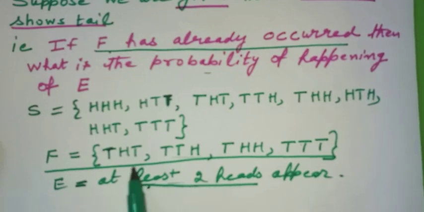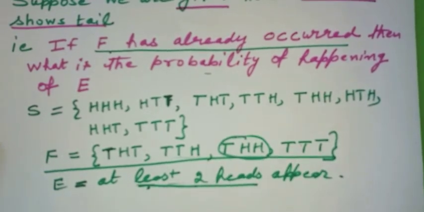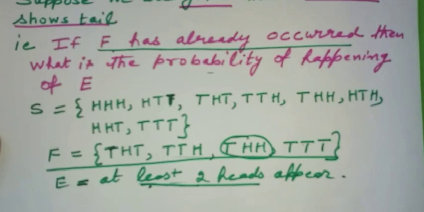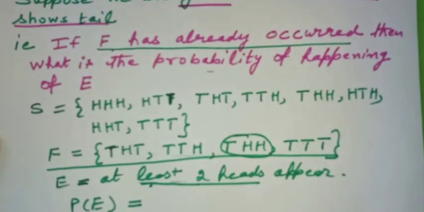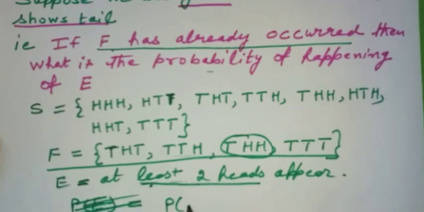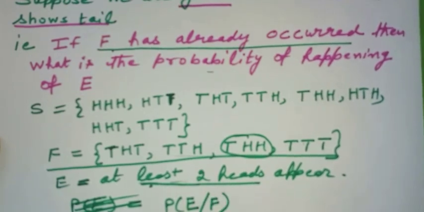At least 2 heads. So at least 2 heads means 2 heads or more than 2 heads. So there is only one case in F which is favorable to the happening of E. So now we can see the probability of happening of E in this case. Now I cannot write it as the probability of happening of E, because E is now not independent. E is occurring with the condition that F has already occurred.